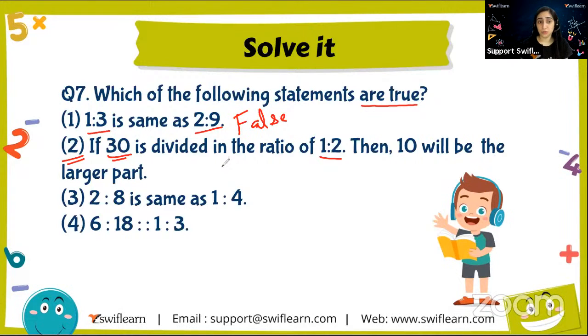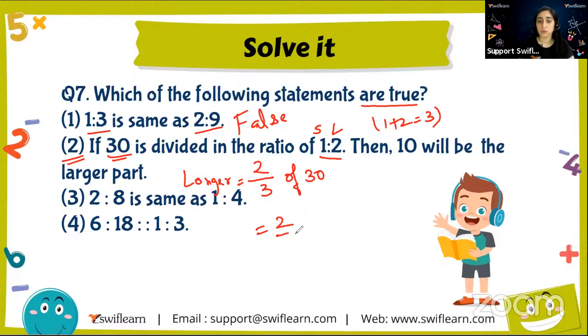1 is to 2 of 30. So I know this will be the smaller part. This will be the longer one. 2 is long, right? So 2 over 1 plus 2. That comes out to be 3. The 2 over 3 of 30 will be the longer part, right? We know this. The longer part will be 2 by 3 of 30. So what is 2 by 3 of 30? That means 2 by 3 multiplied by 30. So on solving this, that comes out to be